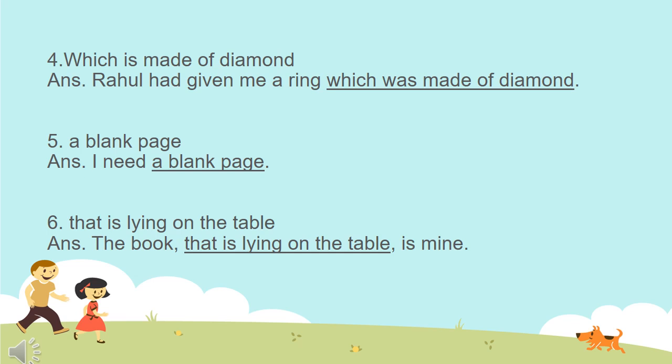And the last group of words is "that is lying on the table." That is lying on the table is a clause. So we are going to use this clause in our sentence. And the answer is: the book that is lying on the table is mine. I am repeating the answer once again: the book that is lying on the table is mine.